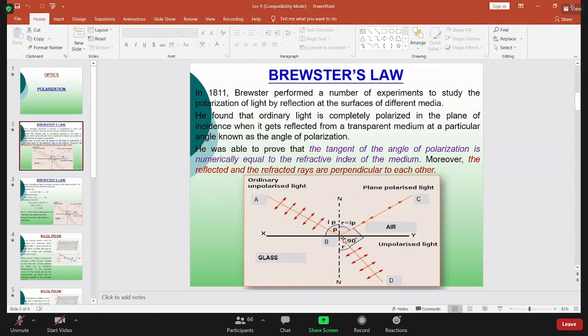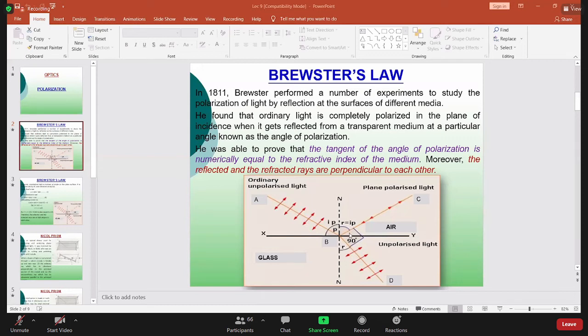Then it is split into two parts. Some portion is reflected and some portion is refracted. Now you have to prove that these two rays, the reflected ray and the refracted ray, are perpendicular to each other. That is, the angle between reflected and refracted rays is 90 degrees.